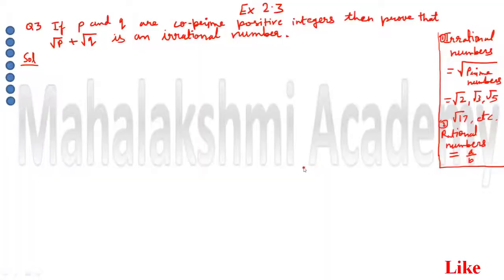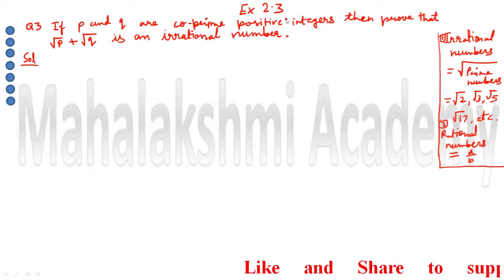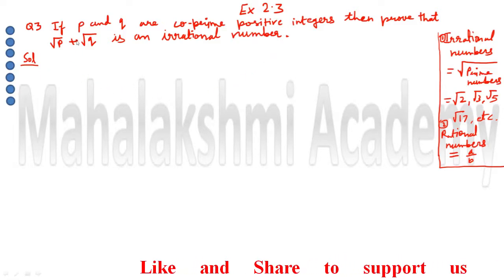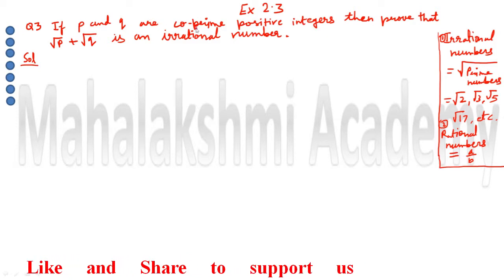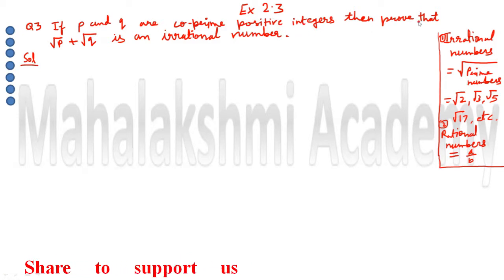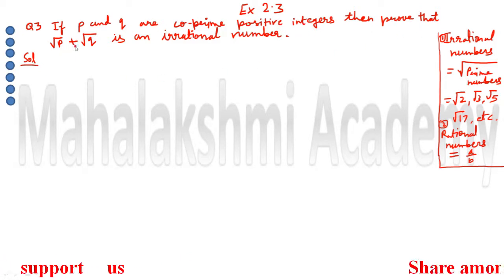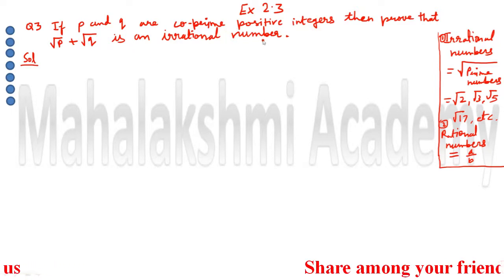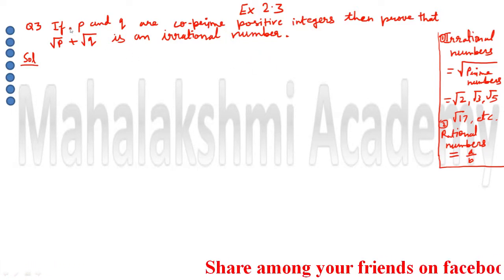Hello everyone, I am going to explain question number 3 from exercise 2.3. In question 3, if P and Q are co-prime positive integers, then prove that root P plus root Q is an irrational number. So what are P and Q?